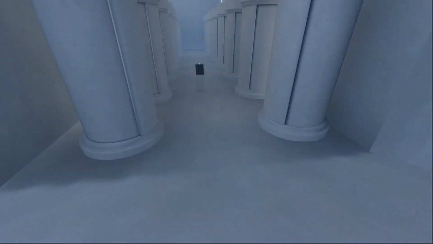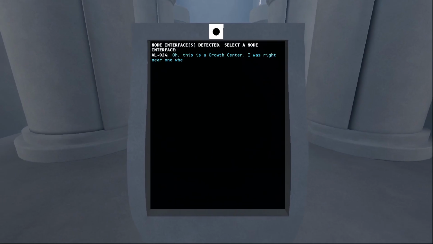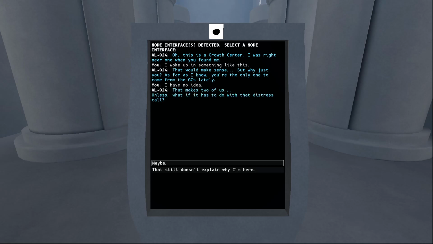city. Everything's crazy. Ooh, more clone pods. Growth chambers. Al! This is Growth Center. I was right. I was right near one when you found me. I woke up at something like this. That would make sense, but why just you? As far as I know, you're the only one to come from growth chambers lately. I have no idea. That makes two of us.